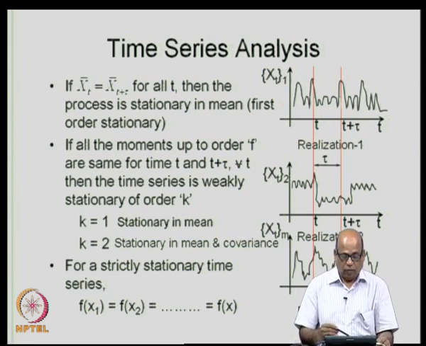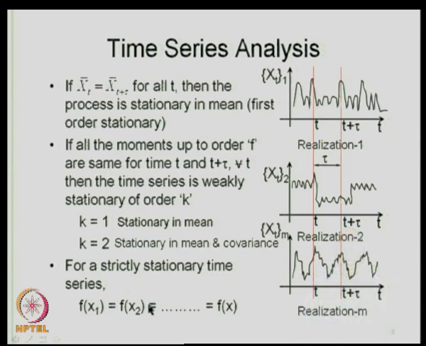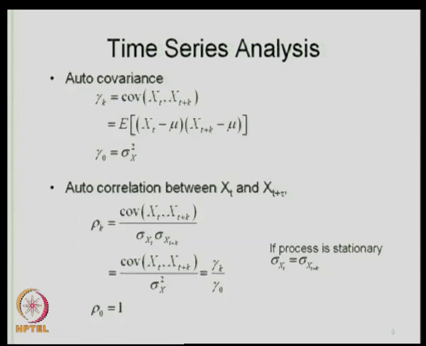Again, for a strictly stationary time series, you must have the PDFs, f of x1, x2, etcetera, be the same across time. Then we come to the concept of autocovariance. From now onwards we will be dealing with stationary time series. So, unless otherwise specified, we are always assuming stationarity with respect to mean and variance.